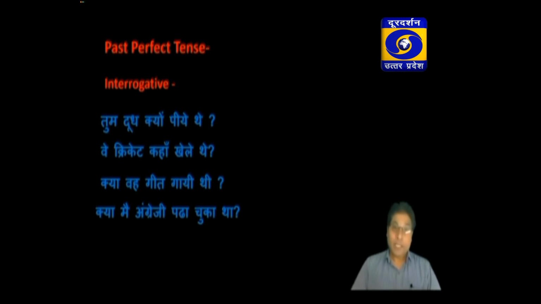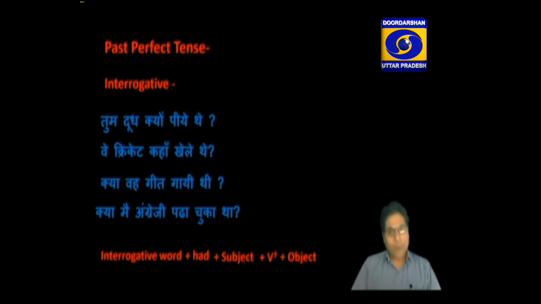If there is an interrogative word in the sentence, first of all you have to write it. Then had, as you know that there is a single helping verb, whether it is singular subject or plural subject, had, and then subject, then past participle form of the verb and object, and at last you have to write the mark of interrogation.